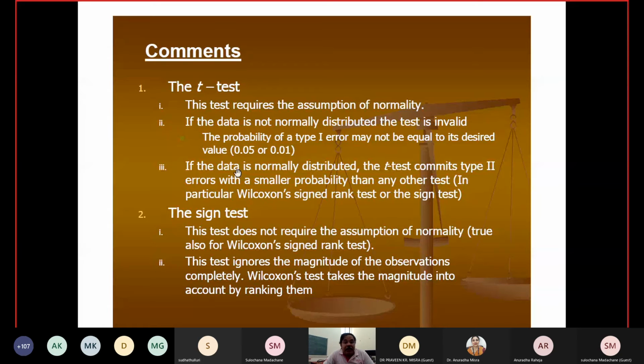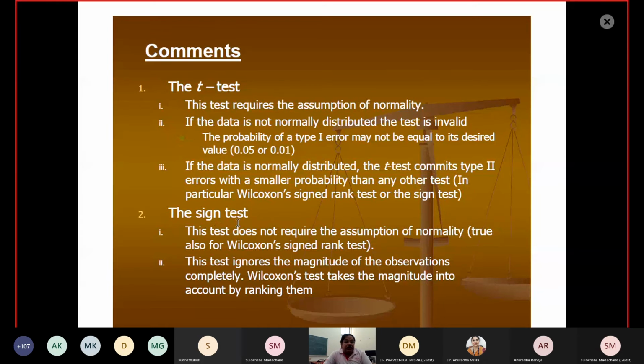Then we come to this one. If the data is normally distributed, the t-test commits type 2 error with a smaller probability than any other test, in particular the Wilcoxon sign rank test. Okay, so if this assumption is followed, it is a very good test. If the assumption is not followed, then there is a problem.